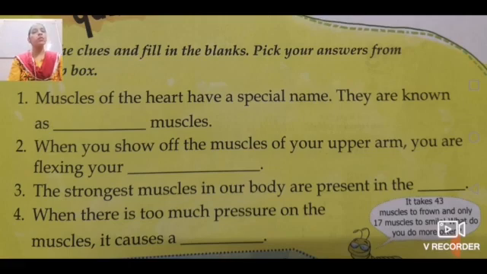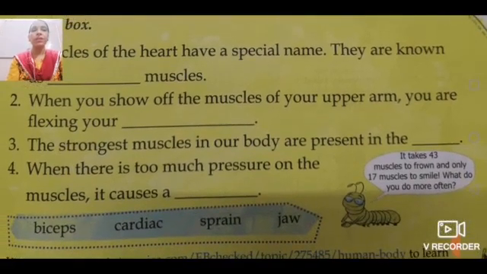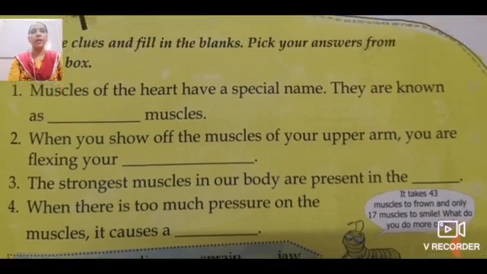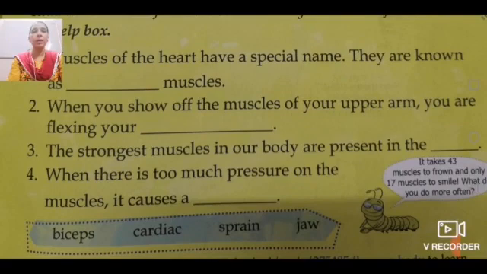The heart is a quite sensitive part of our body, and the muscles associated with the heart are known as cardiac, C-A-R-D-I-A-C. Cardiac muscles is the correct answer, number 1.